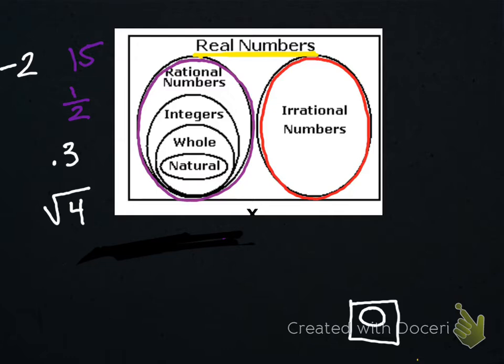Okay. Is 5 rational or irrational? Rational. It is. Now, how did you know it was rational? Because if you look at the things in the rational egg, it's a whole number. Whole numbers are inside the rational egg, and 5 is inside the rational egg. So it is also rational. And notice the little 15. That was a whole number too.